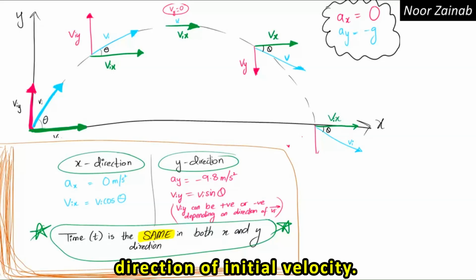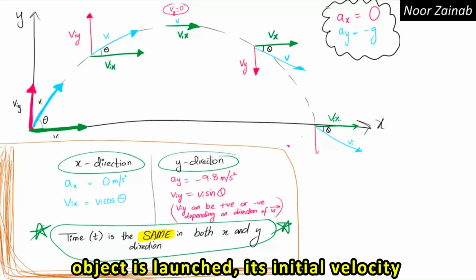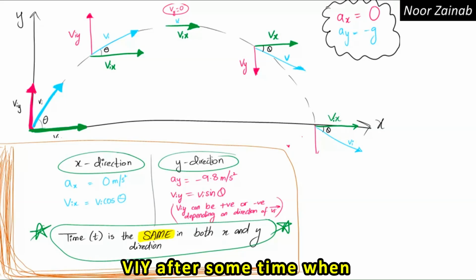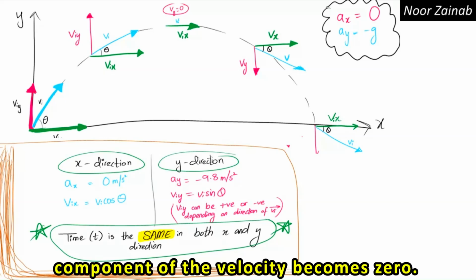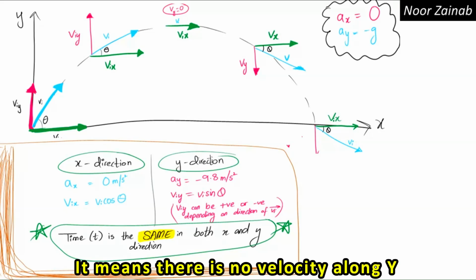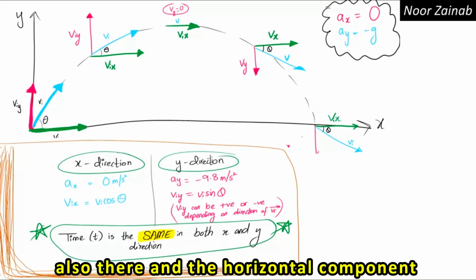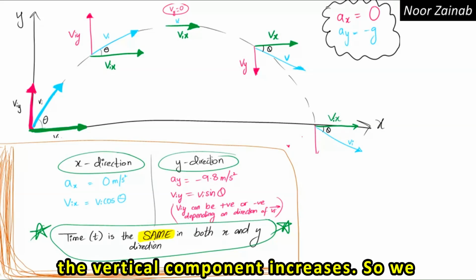For example, we can see that when the object is launched, its initial velocity is vi and its vertical component is viy. After some time, when it reaches the height, the vertical component of the velocity becomes zero. It means there is no velocity along y-axis, whereas initial velocity is also there and the horizontal component of the velocity is also there. Gradually, the vertical component increases.